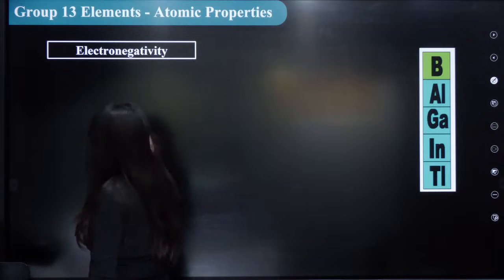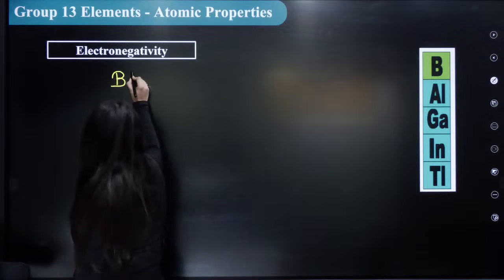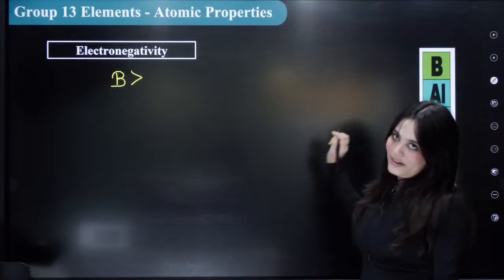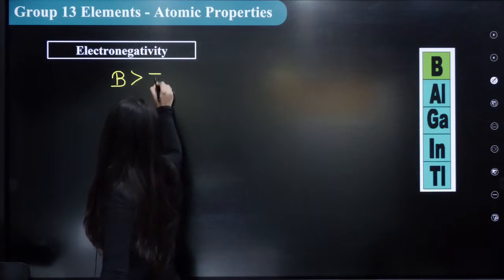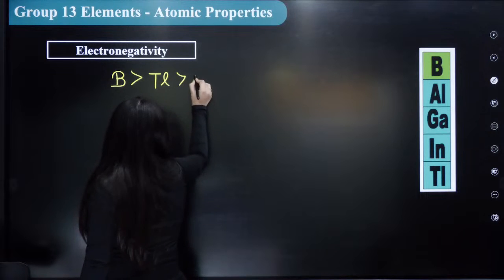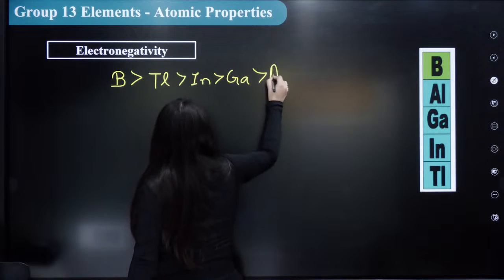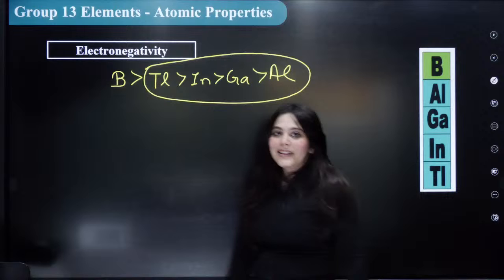The electronegativity is actually such that boron is the most electronegative, right? So just write boron as the most electronegative, and after that just begin writing the reverse order. What is the reverse order? Now it will come thallium, then indium, then gallium, and then aluminium. So can you see this entire order I've written in reverse over here?